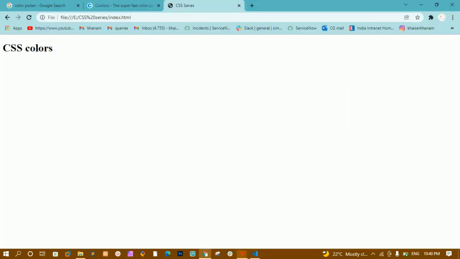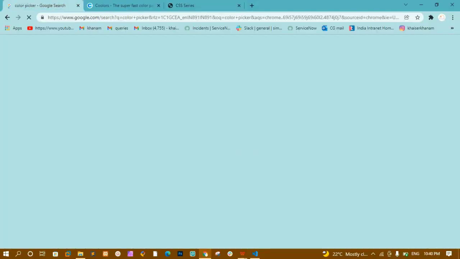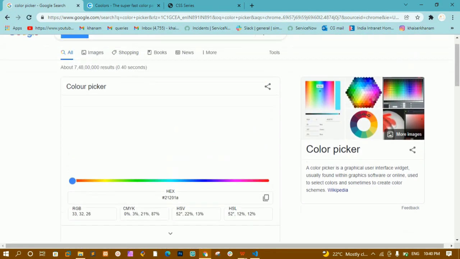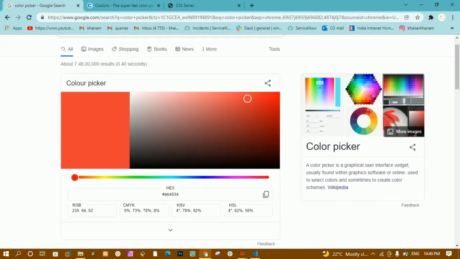Before that, let me come here. Inside this, you can just search for CSS picker. Once you select this one, you will have this picker. This is the Google picker. You can play around with this one, whatever colors you want. You can give any color from here, and here you will have the HSL value and RGB value. You don't have to worry. We are going to see what this RGB is and what this HSL is, but you should know these have some values, and using these values we can give colors to our website.